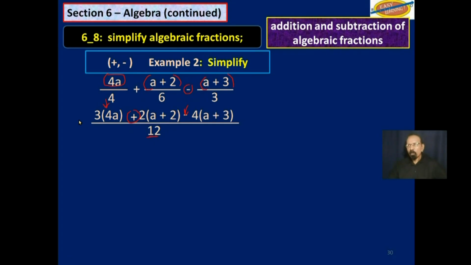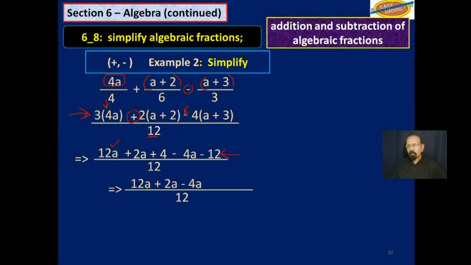And now we will simplify what is above that line with the LCM. So we get 3 times 4a is 12a plus 2 times a plus 2. Remember the distributive law. You get 2a plus 4 minus 4 times a plus 3, which gives us 4a minus 12. Now we can see if we can simplify anything here. You have 12a plus 2a minus 4a. Those are the a's.